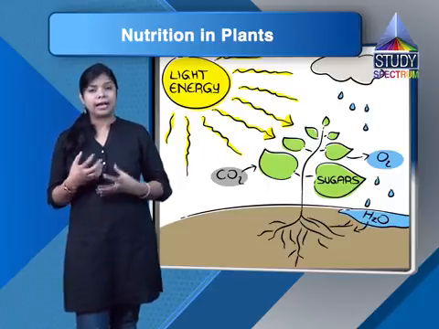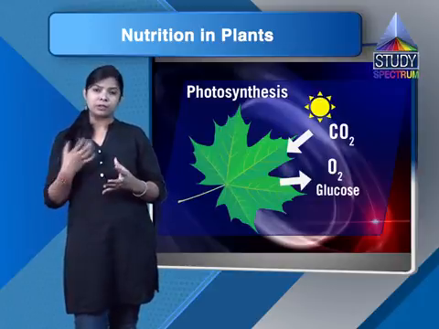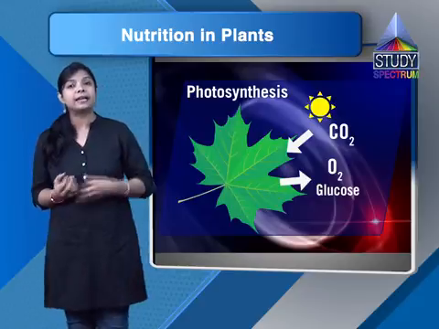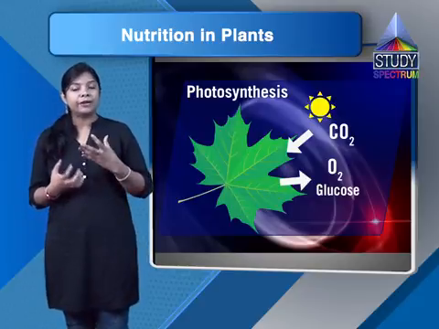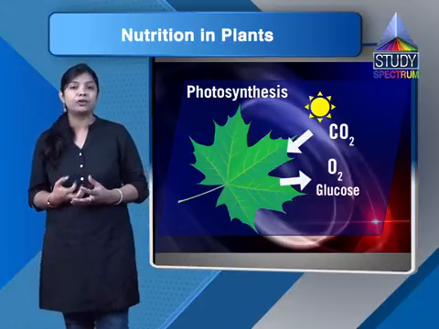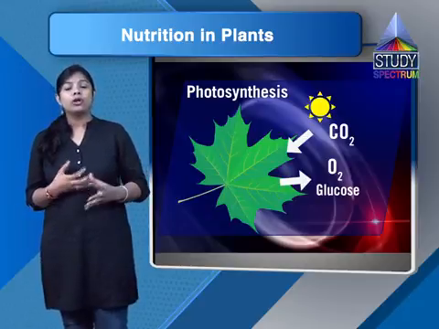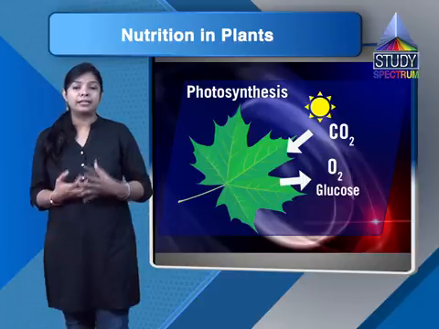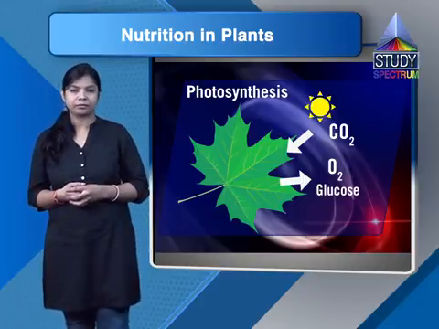Now students, as we have seen, in the process of photosynthesis, sunlight is very important, and the food which is made in the form of carbohydrate gets converted into starch. So let us do one activity to understand this process.